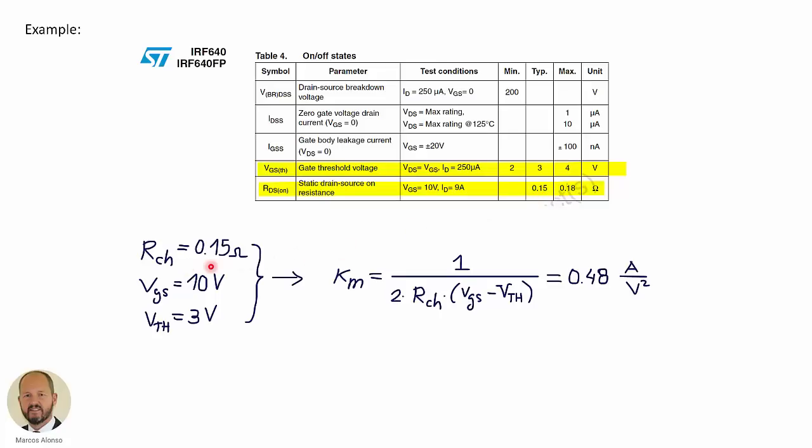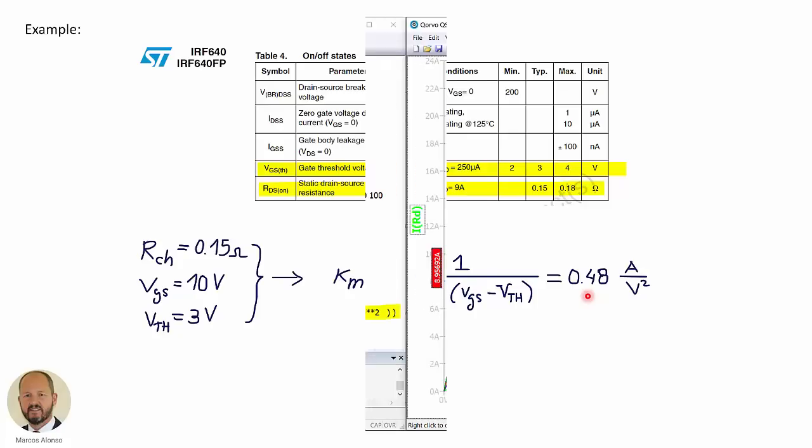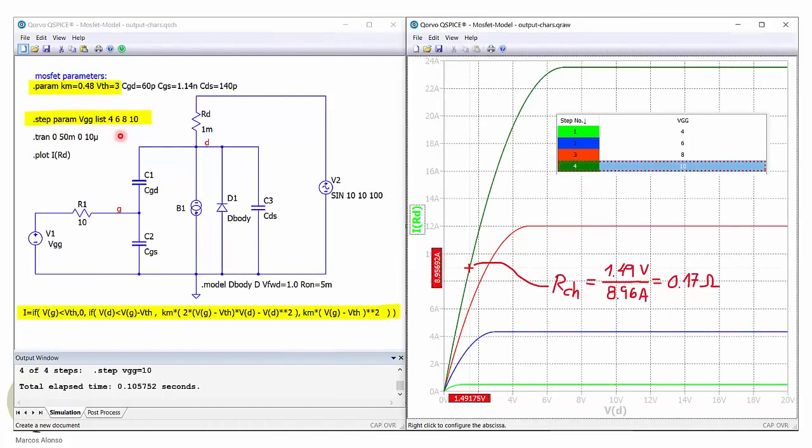So this is the resistance, the gate voltage, the threshold voltage, and then using the expression in the previous slide, we can get this value for K sub m. And now we can do a quick simulation to see that everything goes well. So here we have our model. This is the behavioral current source that we are using to implement the current through the channel. Here is the expression that we have just seen.